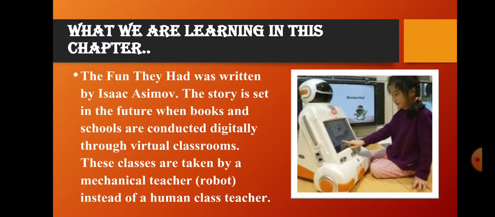Nowadays you can also relate both of them: in the present time, in the pandemic, you are doing your classes virtually, but your books are real. The books you are reading are real, but in that future time the classes were virtual and the books were also virtual.